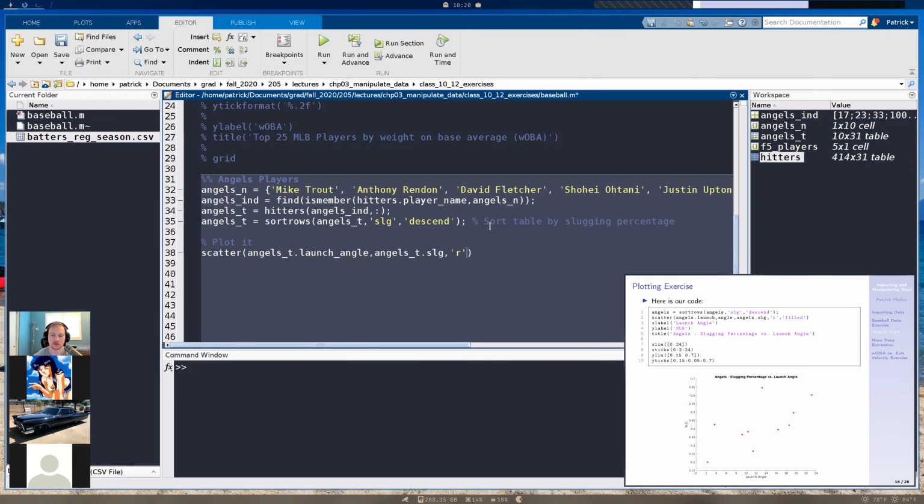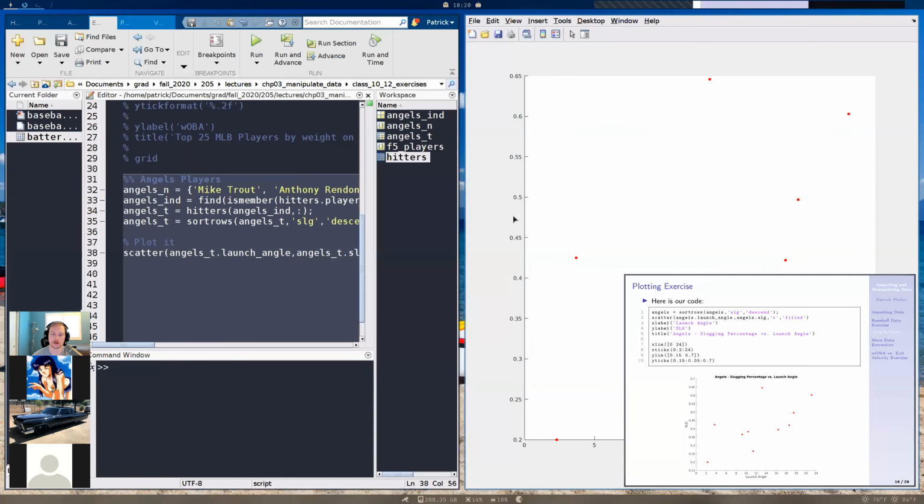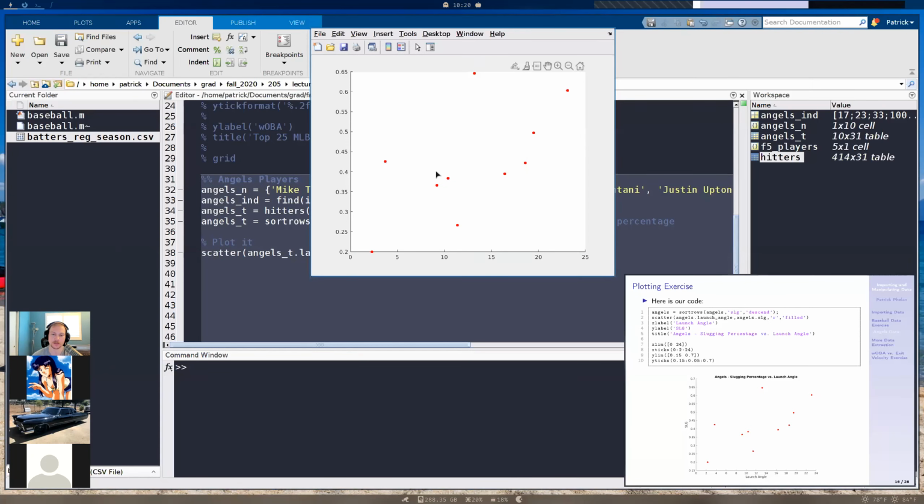So we're going to specify this to red because we want red. It's the Angels, right? Got to have red. And then we're going to specify filled. And that's going to fill in the circles. So now if we run it, this is what we have here. So this is our plot. So we have slugging percentage right here and then launch angle here. So we have to adjust some stuff. So I want to adjust the y limit. So this point up here is kind of too close to the outer bound, and same with this value down here.